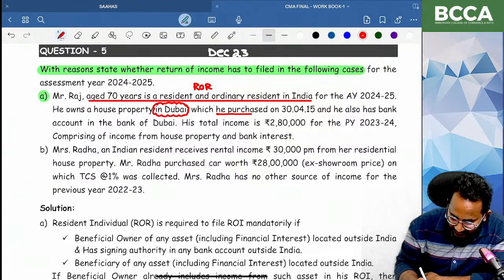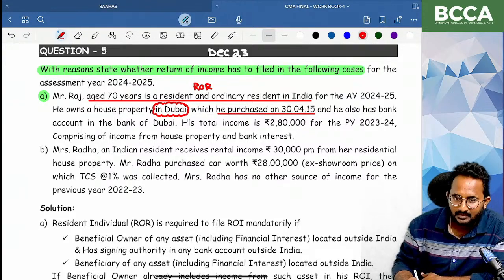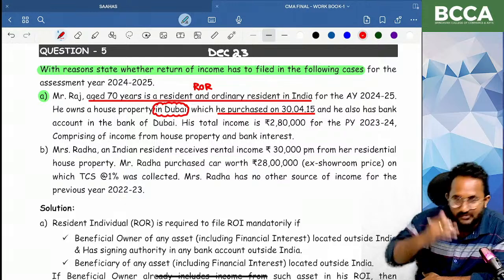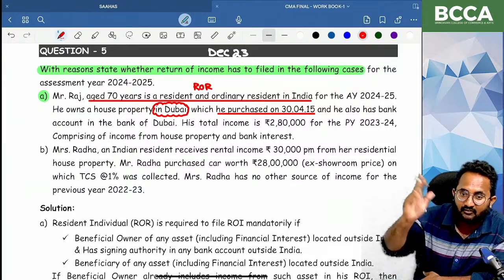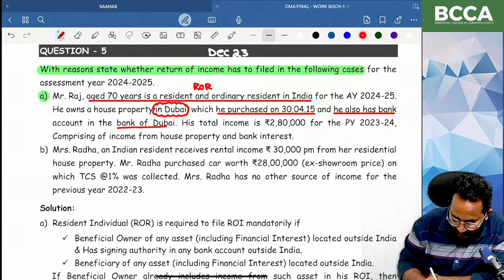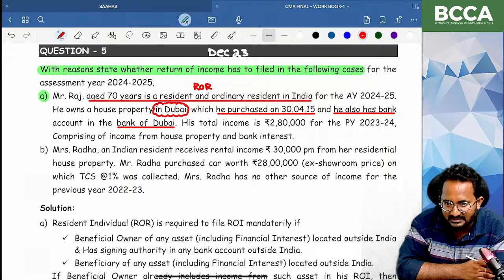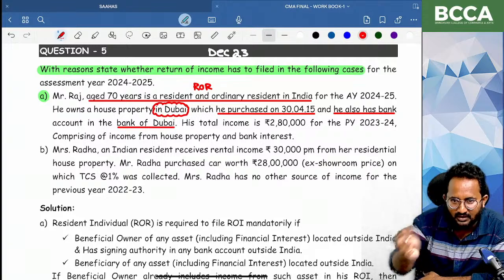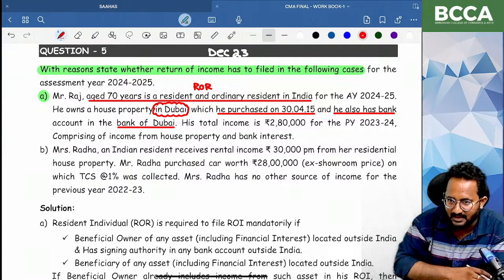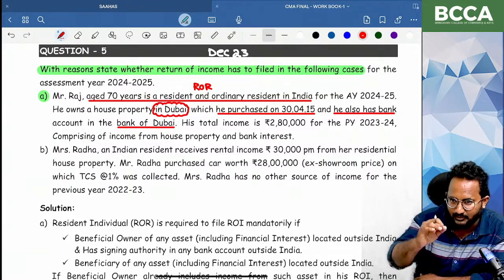You purchased that asset on 30th April 2015. Can you tell me, you are a beneficial owner, not beneficiary also? You are the only one paying the consideration for acquiring that asset. Second thing, he also has a bank account in Dubai. Do I need to check the total income, gross total income, etc.? No. If you have a bank account outside India, for which you are maintaining the signing authority, or if any asset is outside India for which you are a beneficiary or beneficial owner, you are definitely required to file the return of income irrespective of your total income.